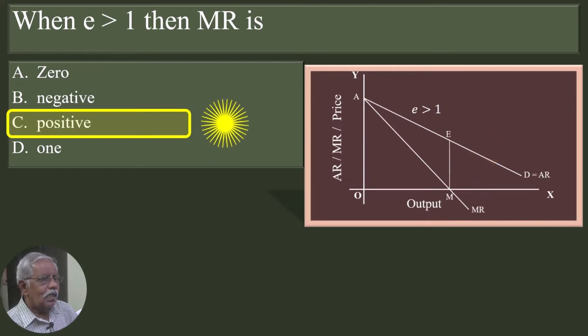So that is a reference point. To the left of the AR curve, that segment AE represents elasticity greater than 1, and the right segment of AR curve, ED, represents elasticity less than 1. Please keep that in your mind. Now, corresponding to the segment AE, we have the segment AM of MR. In this segment, MR is positive. So, when elasticity is greater than 1, MR is positive.